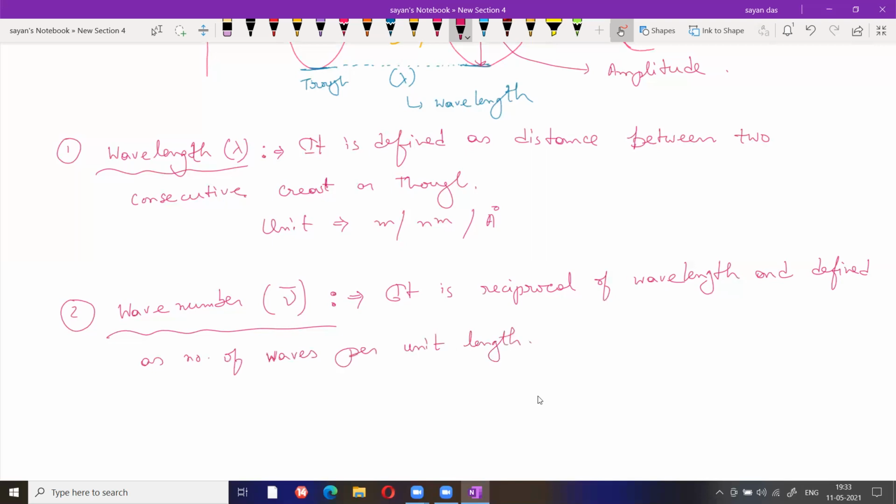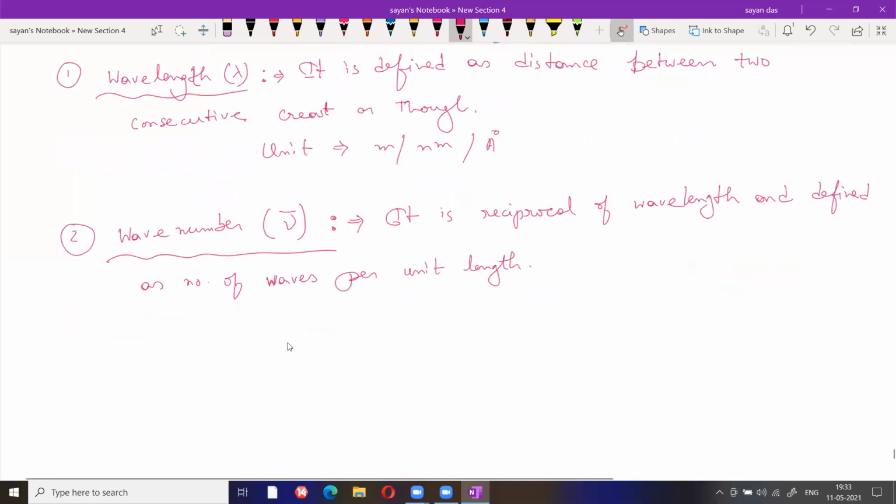Now, nu bar equals 1 by lambda. For the unit, it can be meter inverse, nanometer inverse, etc.